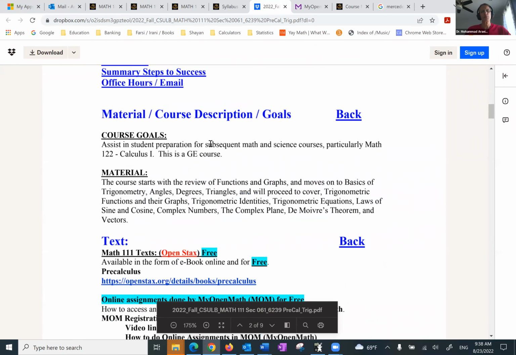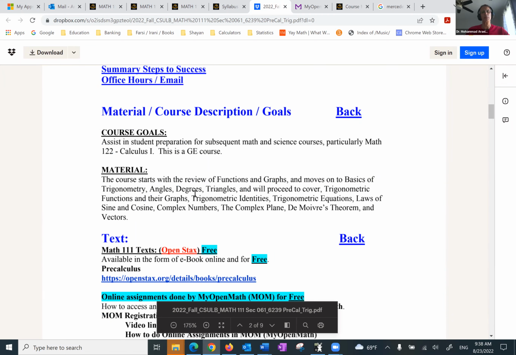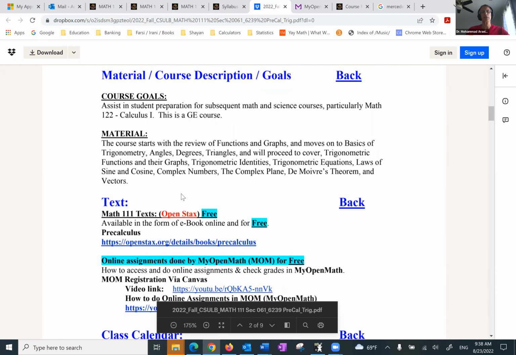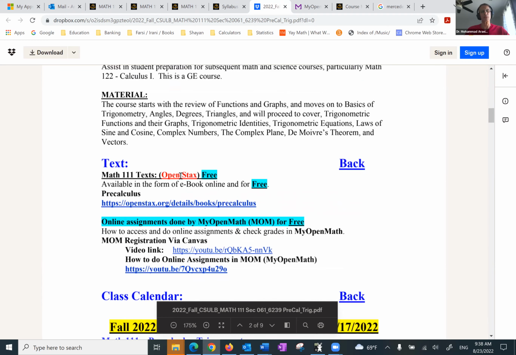So the course description, we will look at the review of the functions, and then the basics of trigonometry, angles, degrees, identities, equations, laws of sine and cosine, complex numbers, so on and so on.